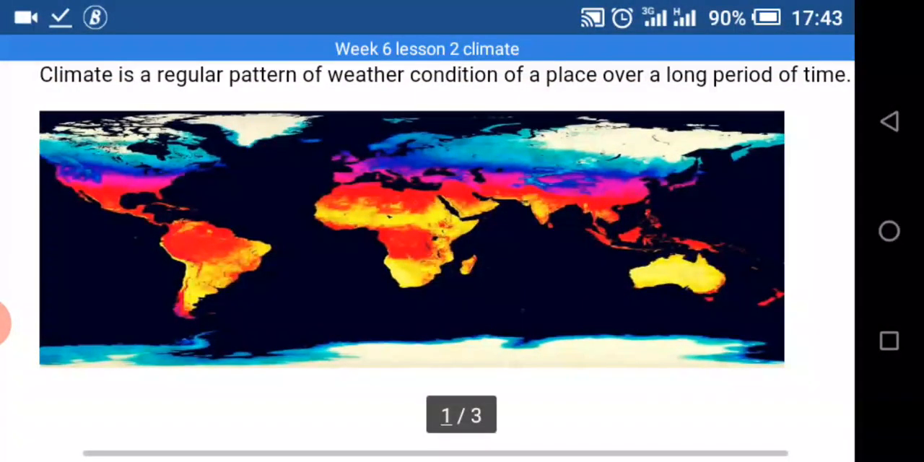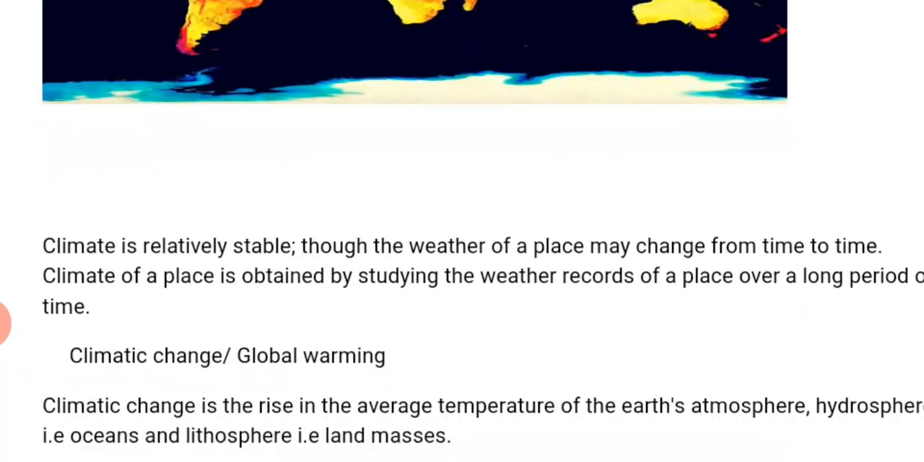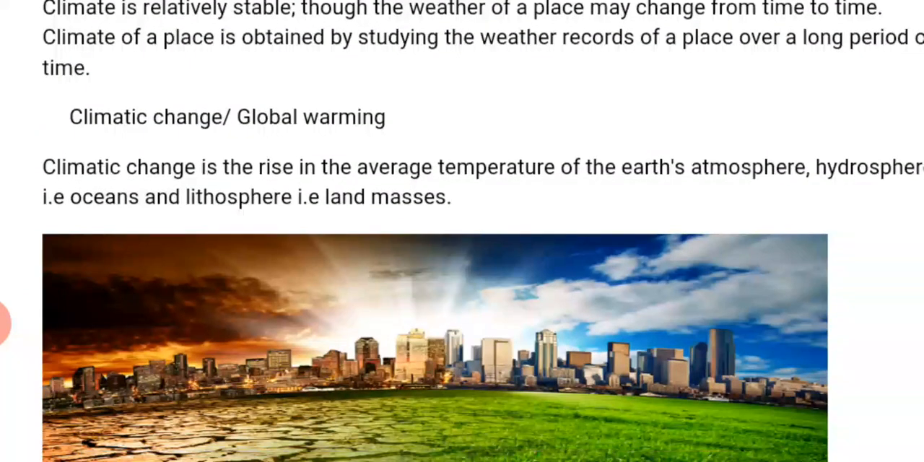But climate is a condition of a place over a long period of time. That is, weather of a place may change from time to time. And the climate of a place is obtained by studying the weather records of a place over a long period of time. And we talk about climatic change. We say climatic change is also called global warming. We say climatic change is the rise in the average temperature of the Earth's atmosphere, hydrosphere, and lithosphere.